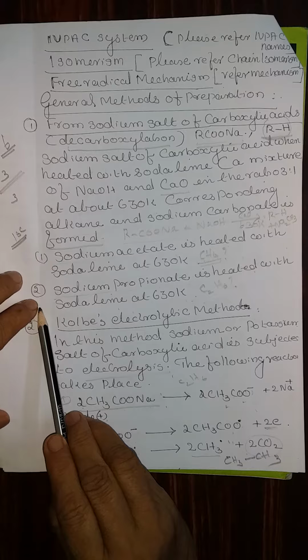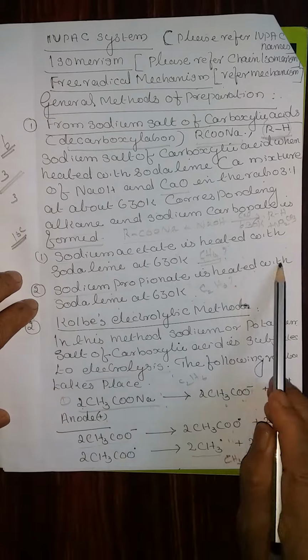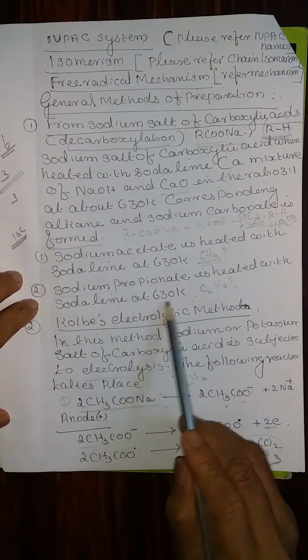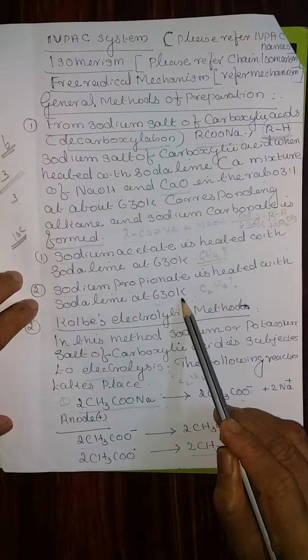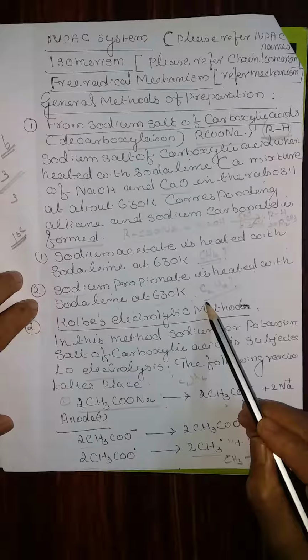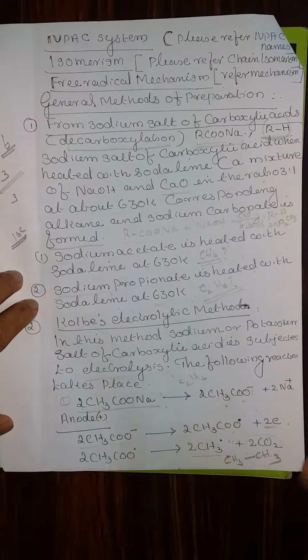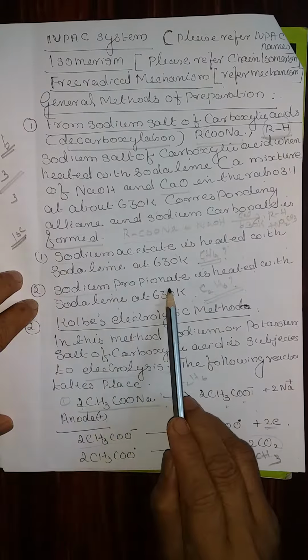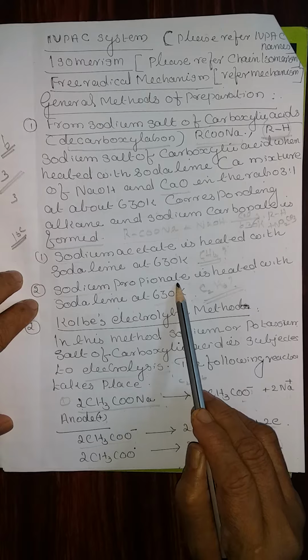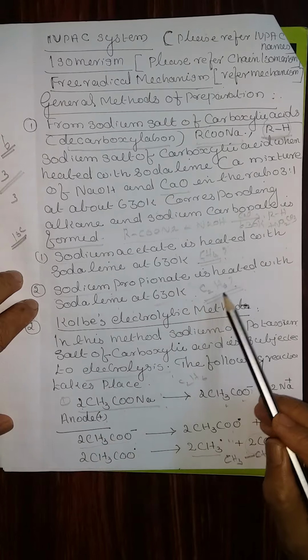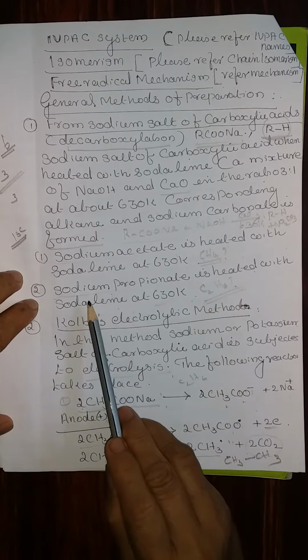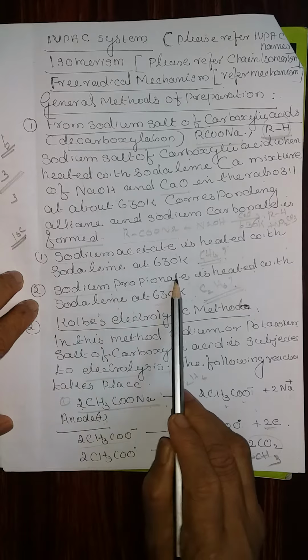Another question is that sodium propionate when heated with soda lime at 630 Kelvin, what are the products obtained? Or how will you prepare ethane using a sodium salt of propionic acid? They may not mention propionic acid. They'll ask, how will you prepare ethane by using a sodium salt of an acid?